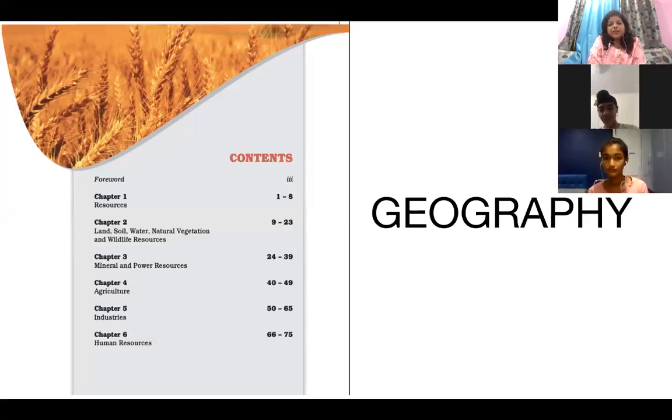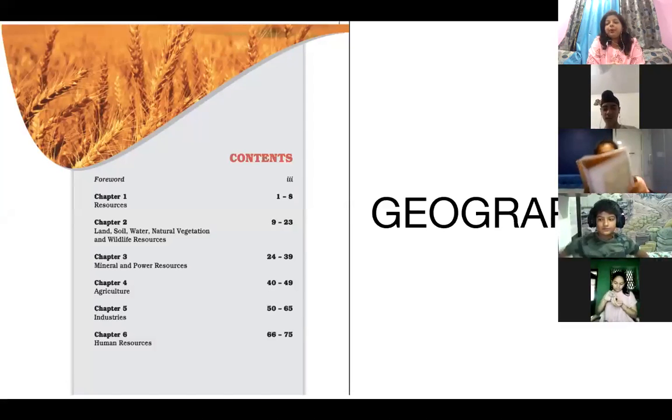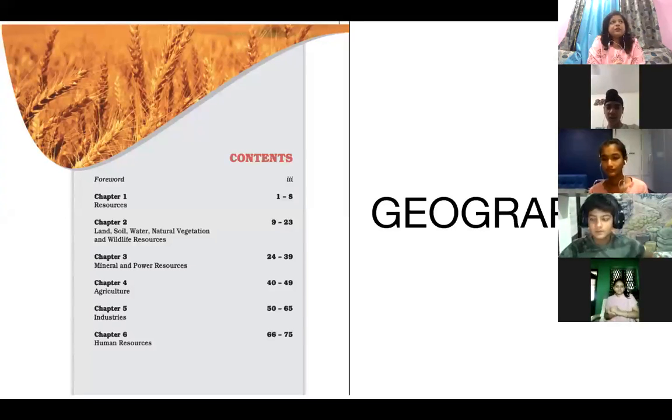We are going to start with the chapter Resources. I would suggest that you should also read the textbook, which is available on the Tata Class Edge. So please go through the textbook once I complete the chapter.